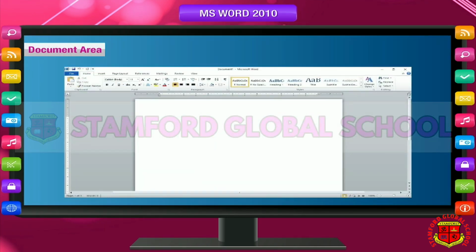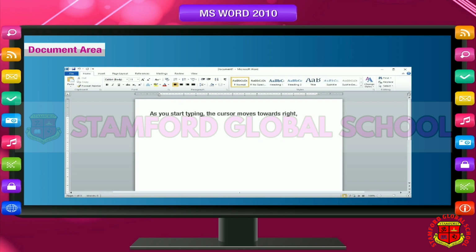Document area. The area where we type our document is called the document area. There is a ruler on the top and left side of the document area that shows page measurement, tab setting, and indentation of paragraphs. The small vertical line blinking on the document area is known as cursor or insertion point. The cursor indicates the position where the next typed character will appear or be inserted. As you start typing, the cursor moves towards right automatically.